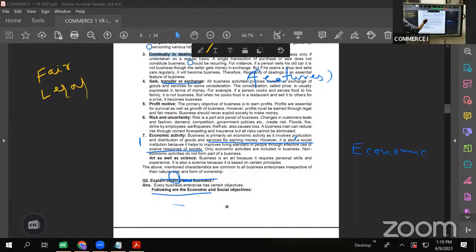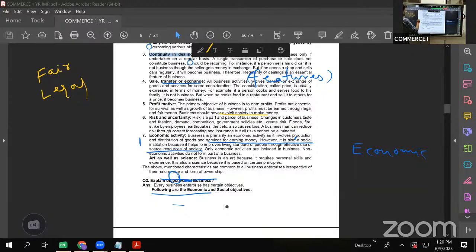Okay. So business should never exploit society to make money, because business exists in the society only. You have any shop. Where is the shop? It is existent in the society only. And who are the buyers? The people living in the society only. So when you are earning from the society, do not cheat the society. Do not cheat the people in the society. That is how your profit should be earned. Not just because you want to earn more and more profits, you are cheating people, unethical.